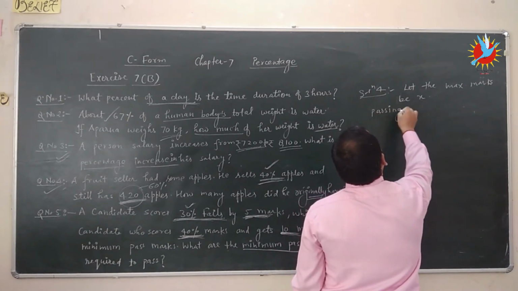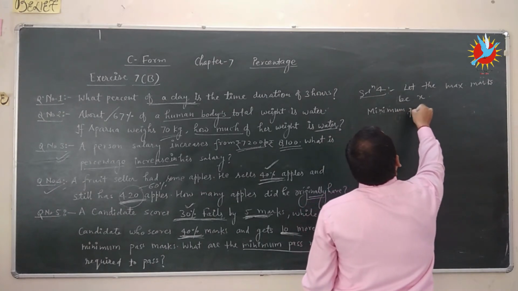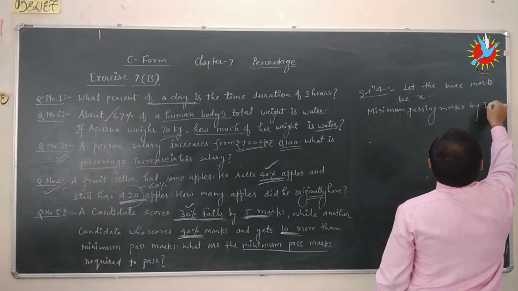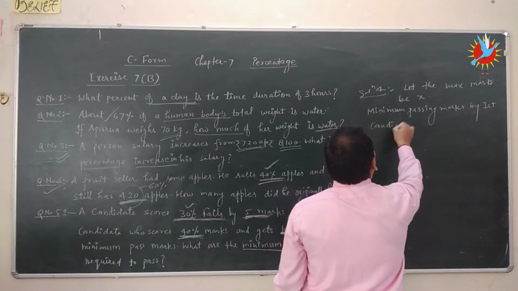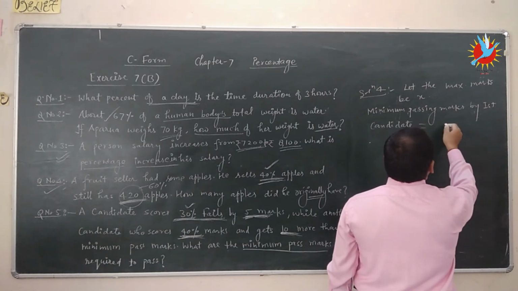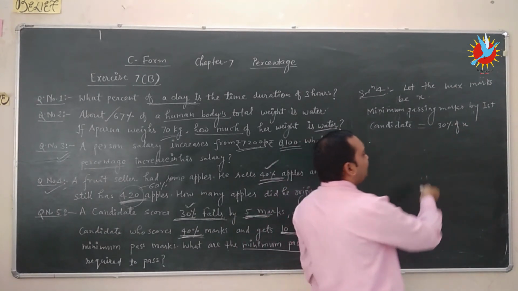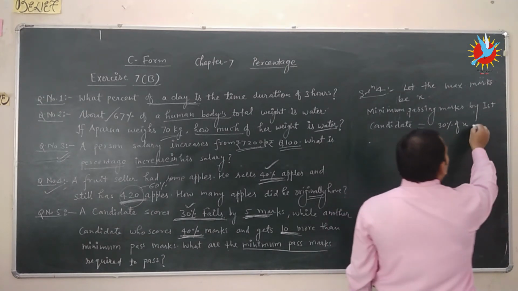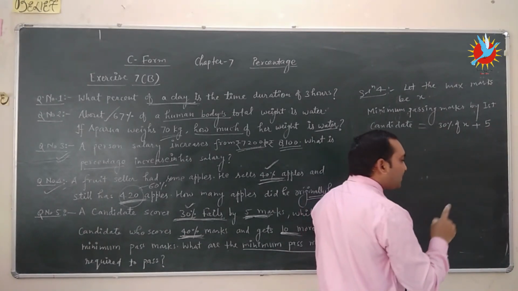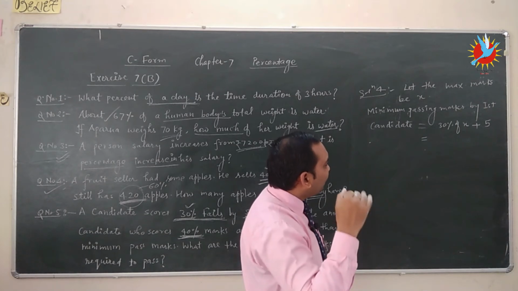Passing mark, or we can write minimum passing mark by the first candidate, is equal to 30% of maximum marks, because the first candidate secured 30% of maximum marks, that is x, plus 5 marks, because if he gets 5 more marks then he can pass the exam, or we can say he can secure the minimum passing mark.